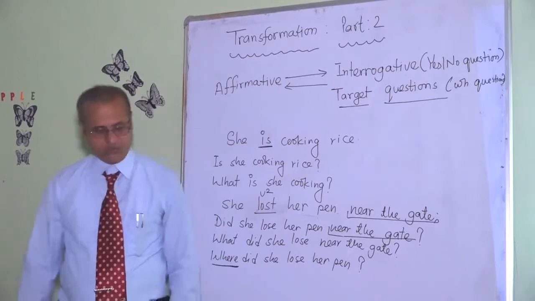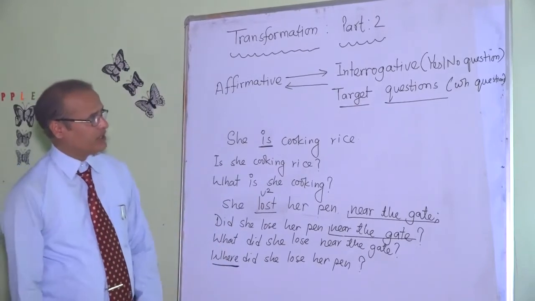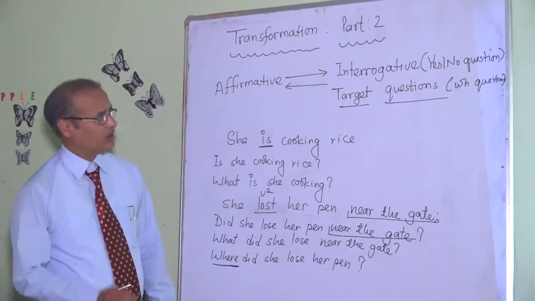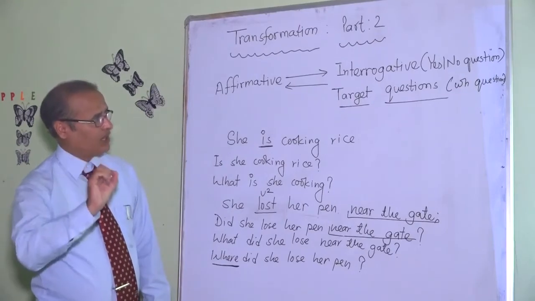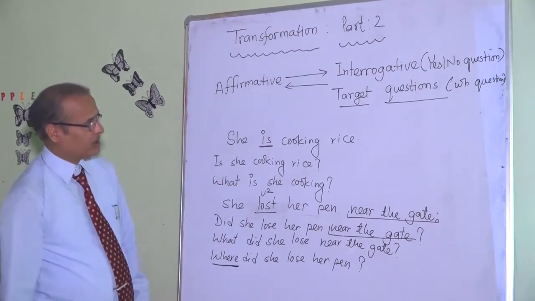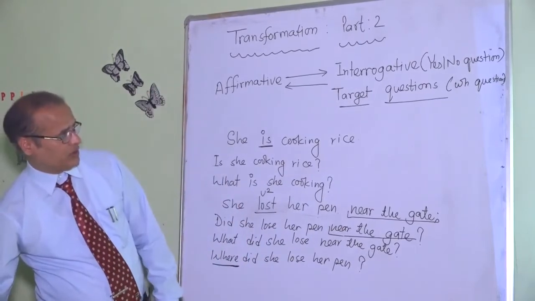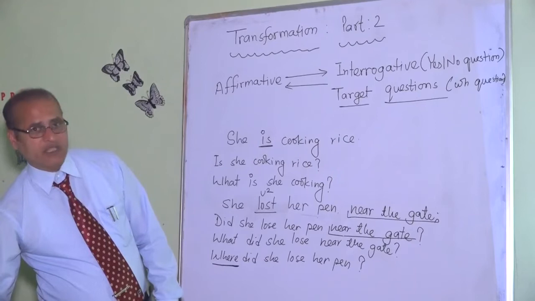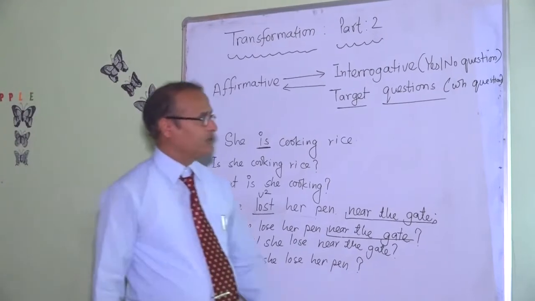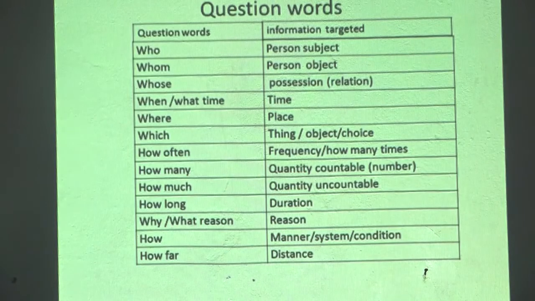But before this, we have to understand what the question words are and what they target. Let's move to the question words and their targeted areas. Okay, these are the question words used for question formation.